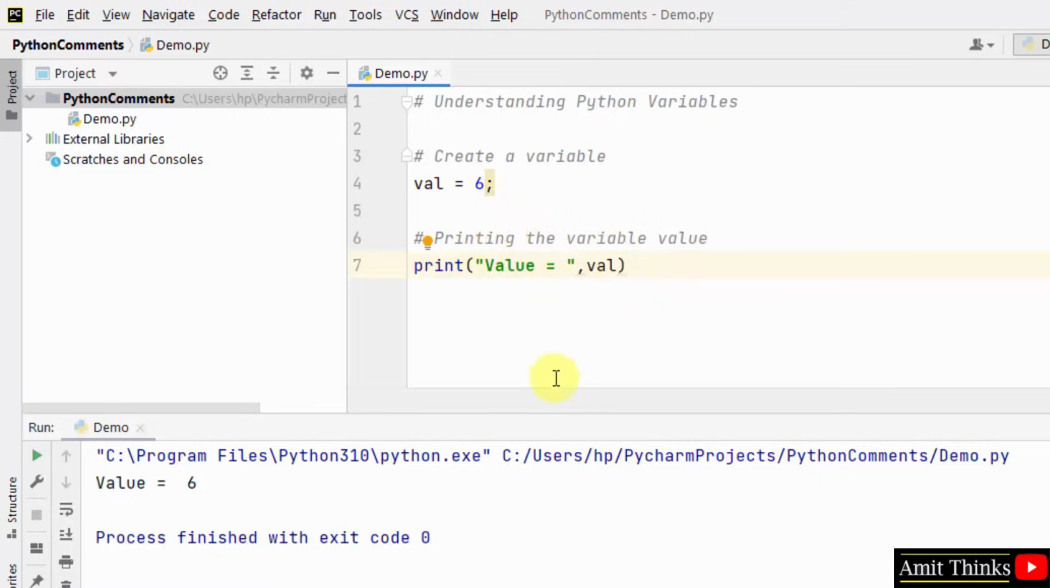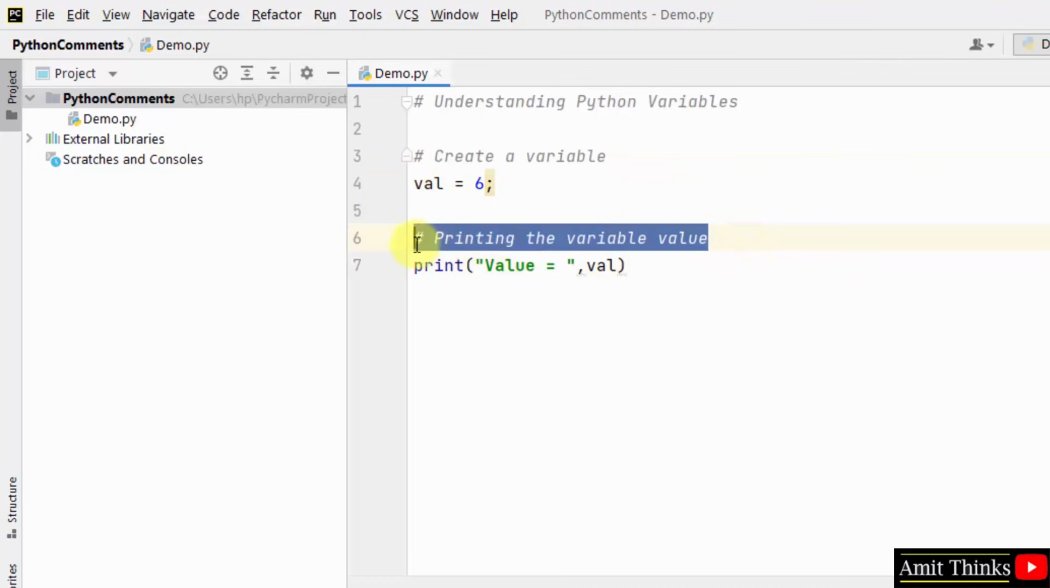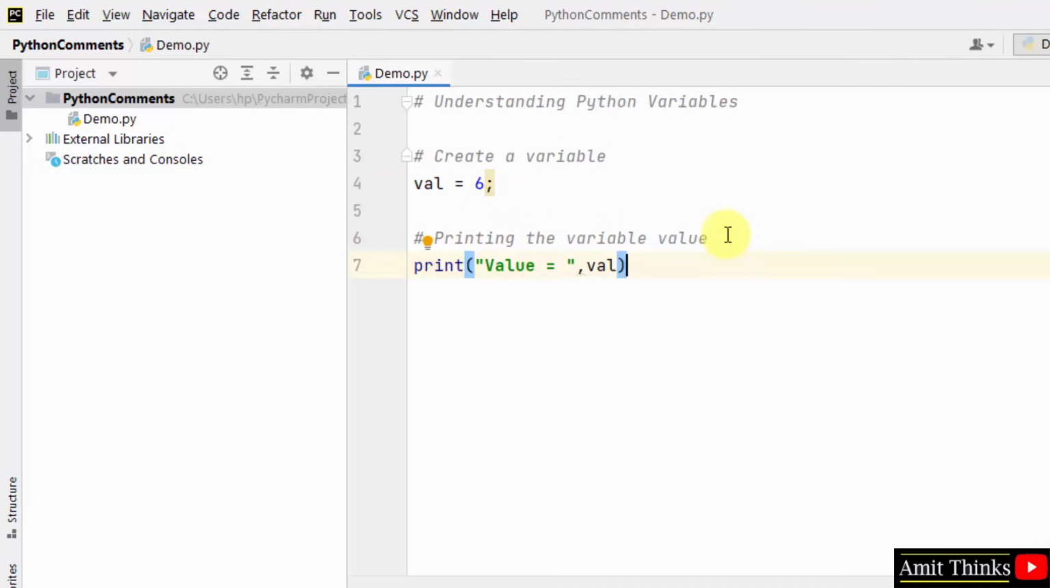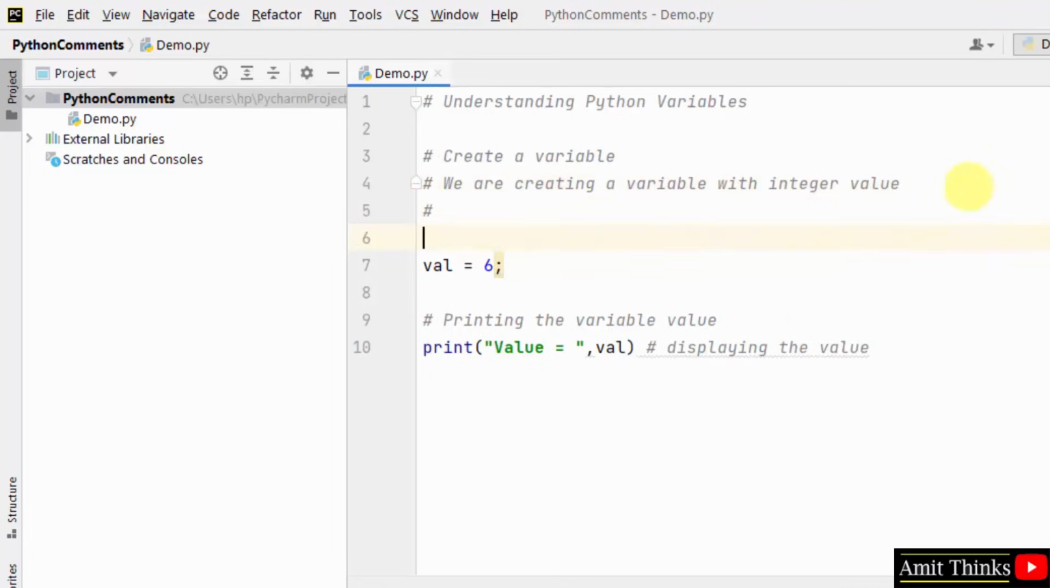In this way you can easily create variables, but our purpose was to see how to create a single line comment. Now you can also create multi-line comments like this. How? Like this, I can add a comment displaying the value. So this is how you can create a single line comment. With that, if you want to add a multi-line comment, you can add it like this: create a variable. We are creating a variable with the integer value. So we have added multi-line comments. In this way you can add more stuff here and more stuff here.